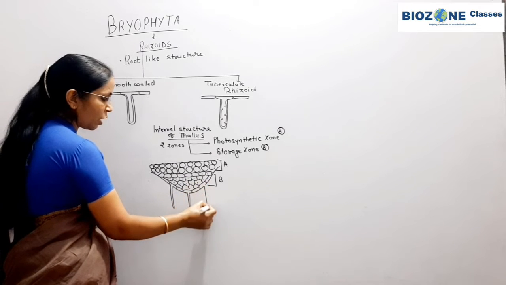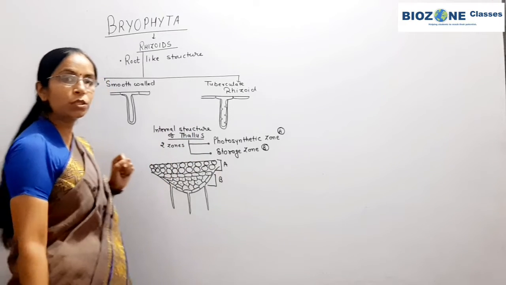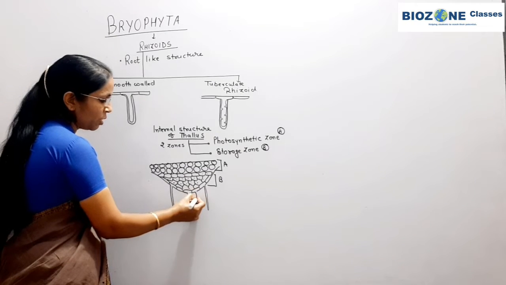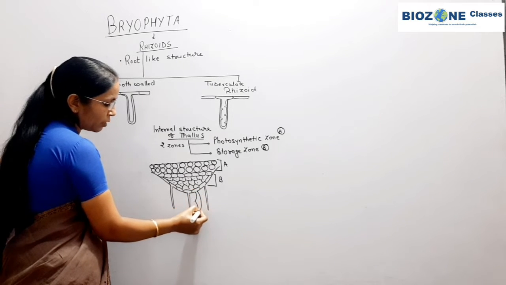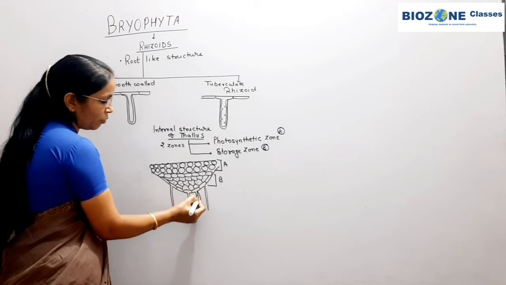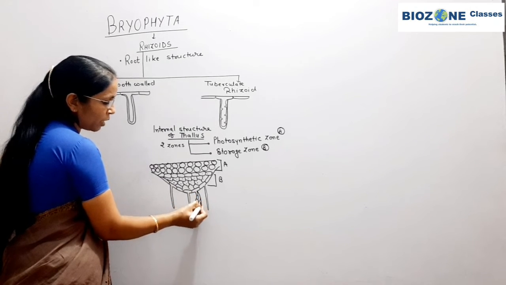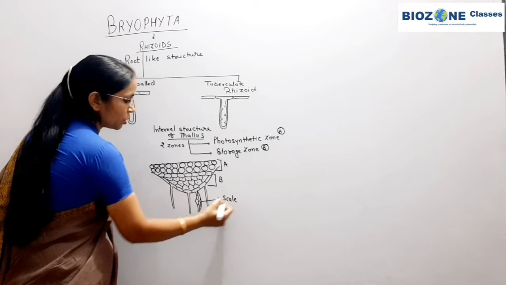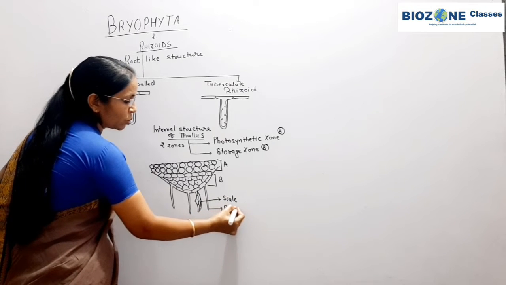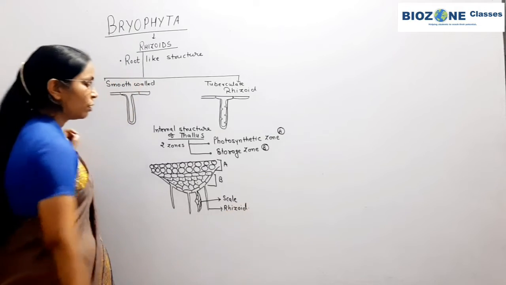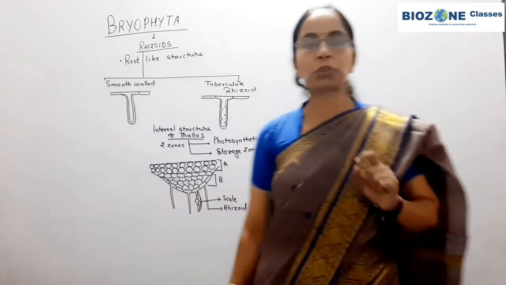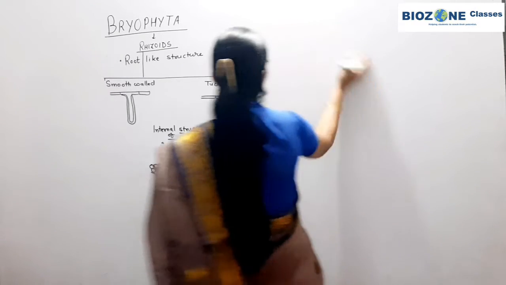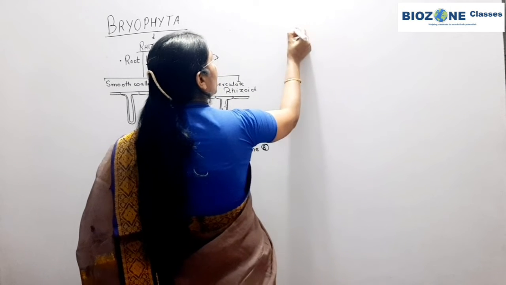But all the rhizoids in case of liverworts, again I use the same statement, are unicellular, and at the same time some multicellular scales are present, and these scales, you remember, are responsible for anchoring the thallus in soil. So this is a scale and this is our rhizoid. So this is the simplest structure internally represented by the thallus of liverworts or thallus of Bryophyta, you remember. Clear?